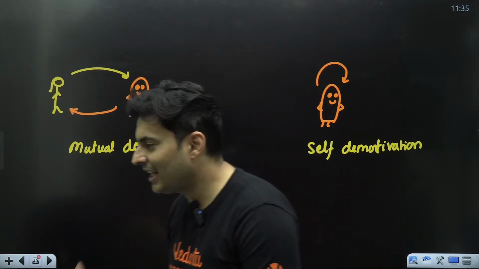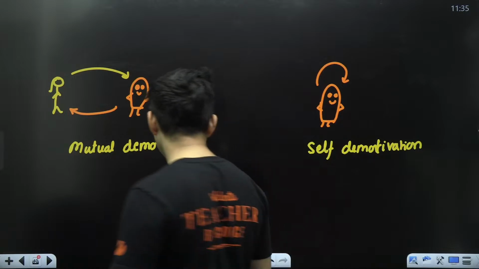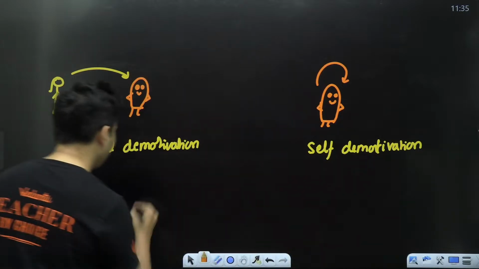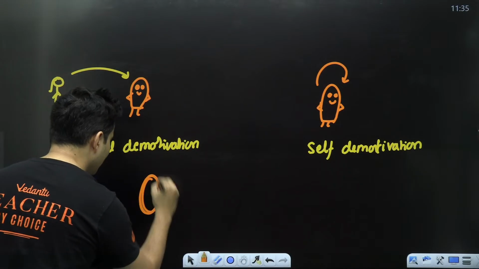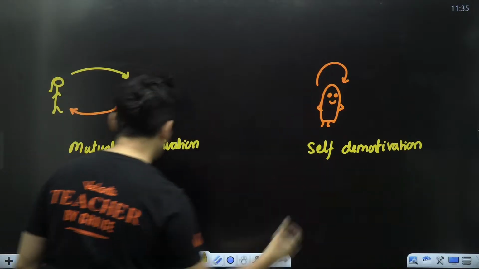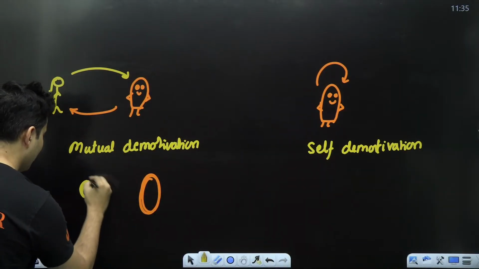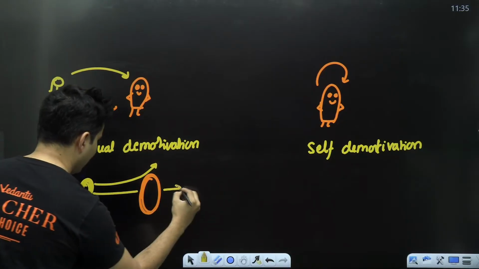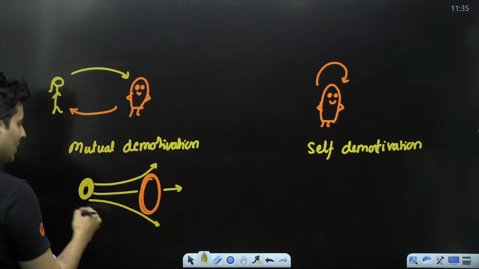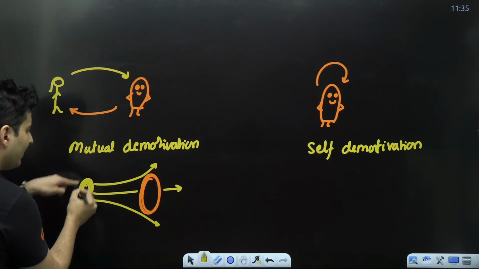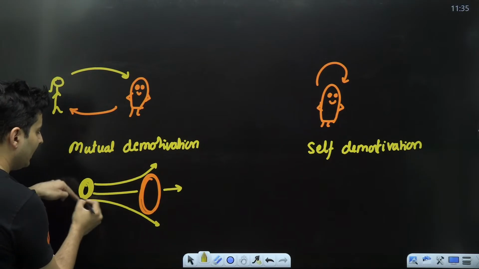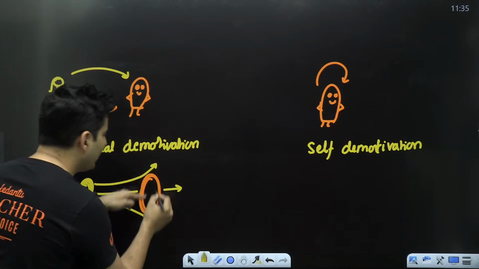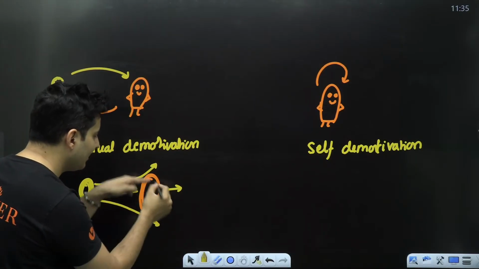So this is exactly what happens in current electricity, guys. Imagine you have a coil and you have another coil over here. This coil suddenly generates some magnetic field. If there is a magnetic field generated by this coil and it is changing, then it will create an electricity inside this coil.